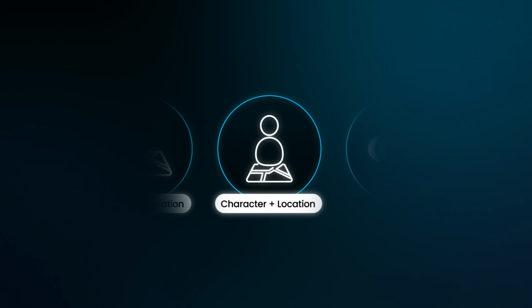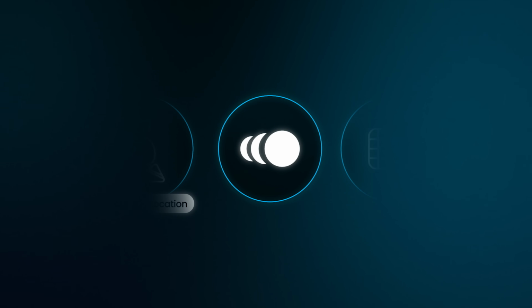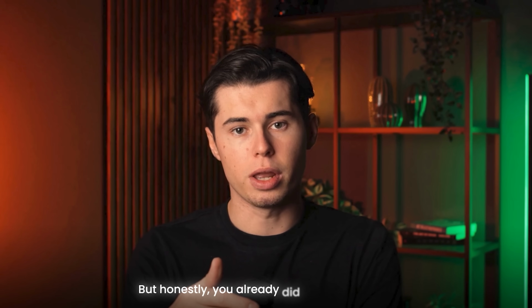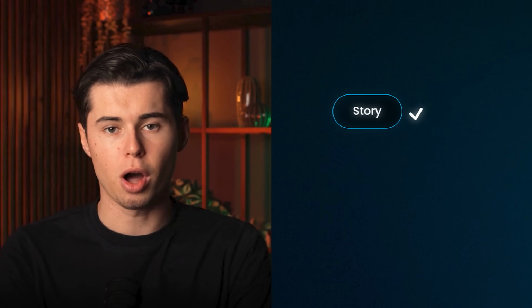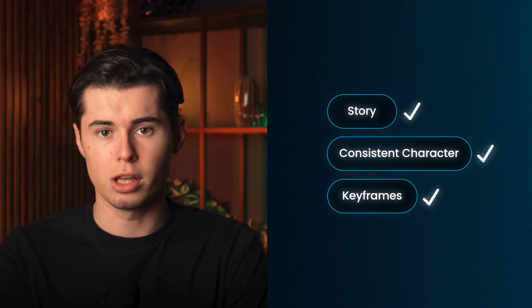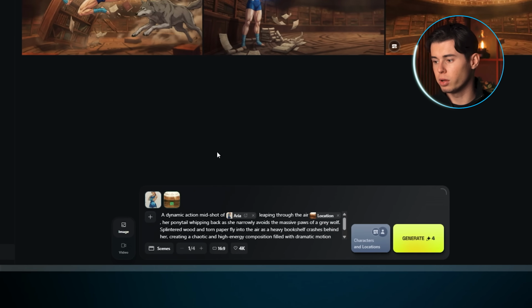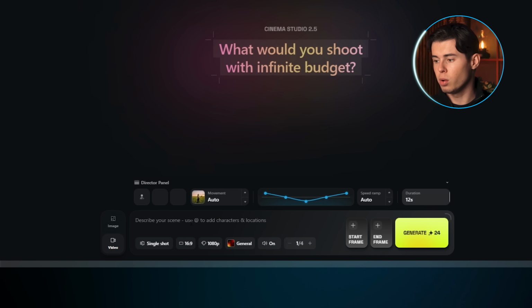Now that you have all the keyframes, it's time for the most interesting part. We're going to animate the scenes and stitch them all together into one full anime. But honestly, you already did the heavy lifting. Now that you have the story behind it, a consistent character, and all the keyframes in place, you're just one step away from creating your first anime. So let's head over to the video section inside Cinema Studio 2.5.